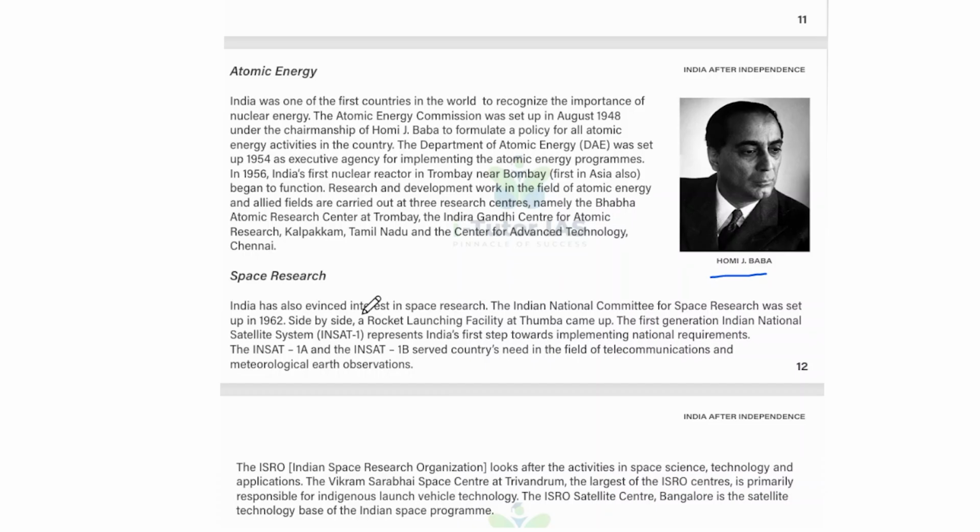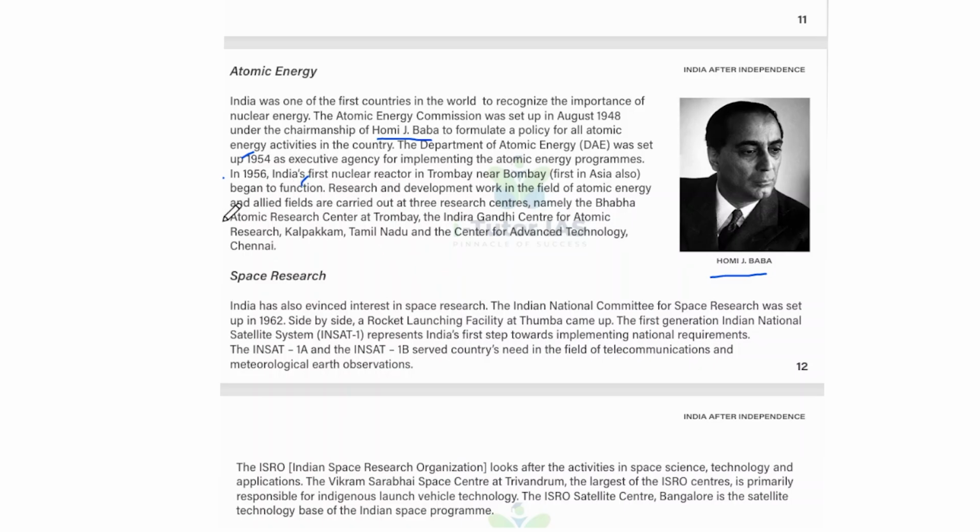The Atomic Energy Commission was set up in August 1948 under the chairmanship of Homi J. Bhabha to formulate the policy of all atomic energy activities in the country. And the Department of Atomic Energy was set up in 1954 as the executive agency for implementing the atomic energy programs. And in 1956, India's first nuclear reactor, at Trombay near Bombay, first in Asia also, began to function.